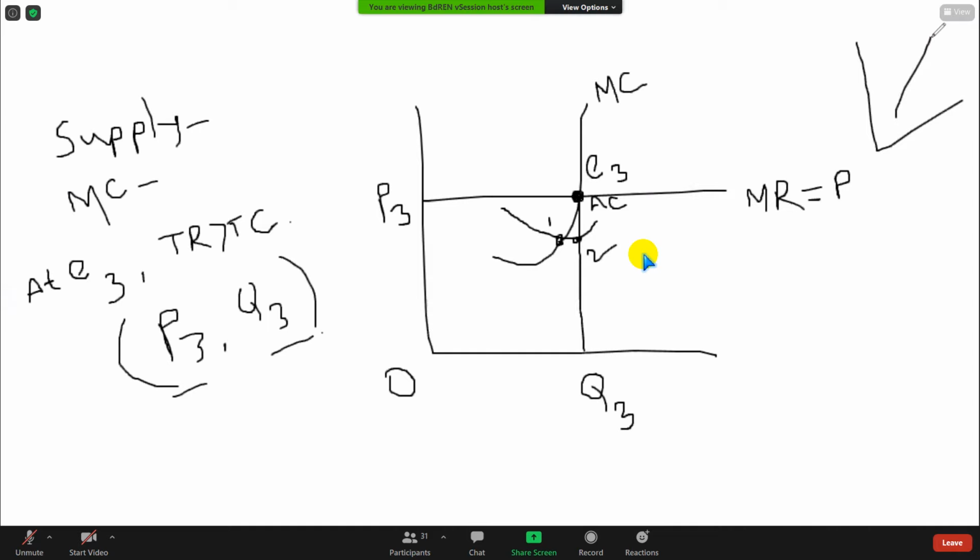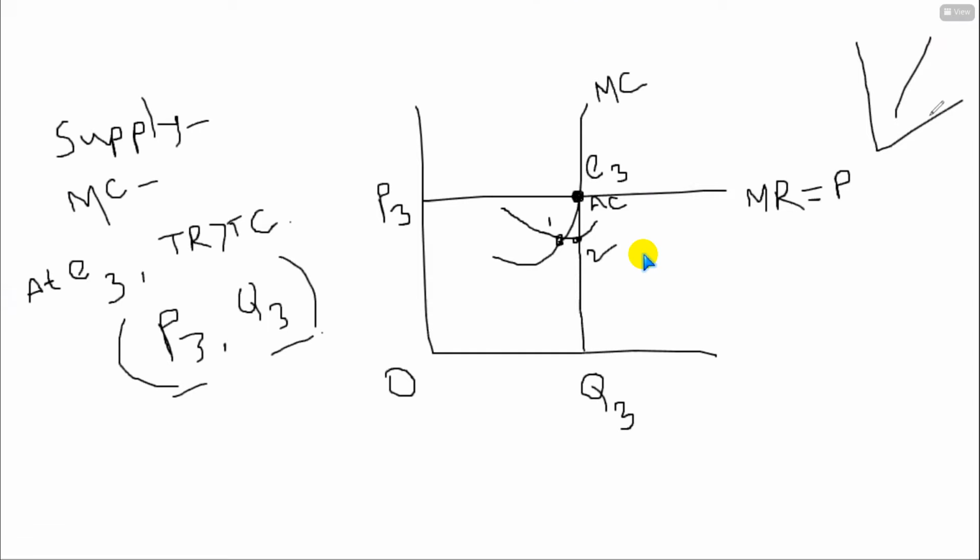Because a supply curve shows a positive relationship between price and quantity. Okay. So let P3 Q3 be a combination. We can say that this P3, Q3 can be a point of supply curve, but still we don't know.